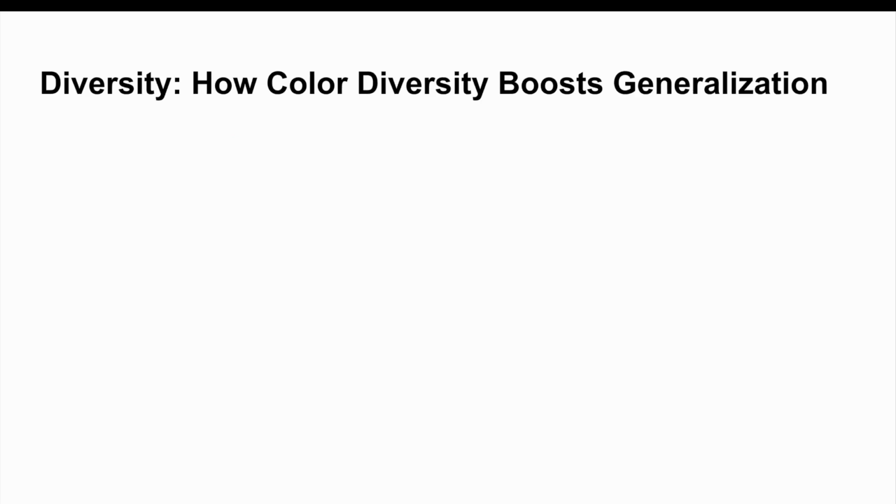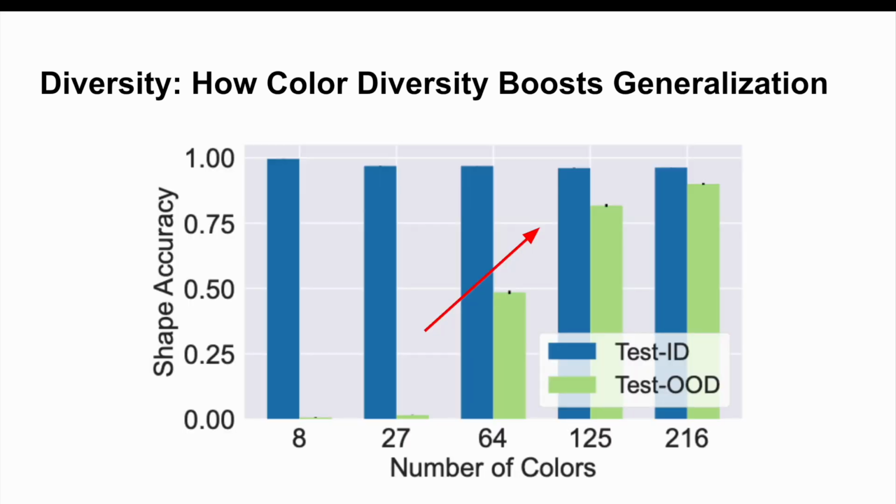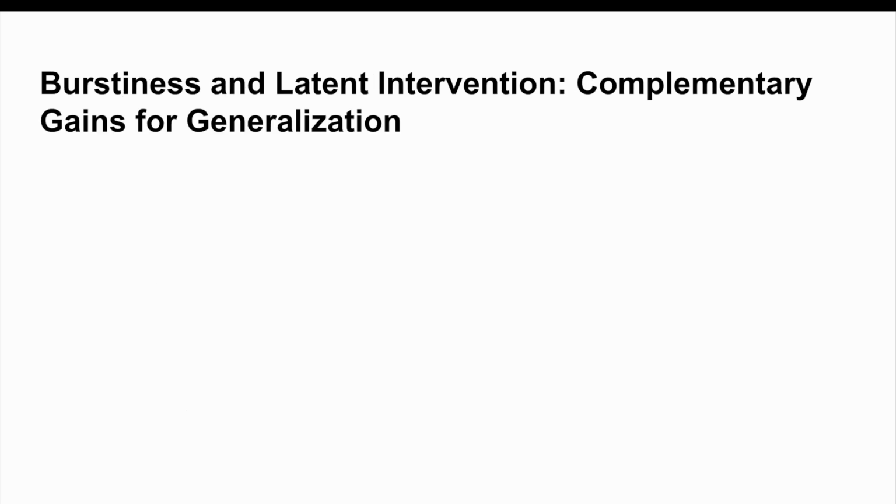Let's start by seeing what happens when we change the diversity of the training data. We increase the number of colors in the datasets from 8 up to more than 200. The results: the model's ability to generalize to the new combinations improved consistently, with shape prediction accuracy increasing by 89 percentage points. This suggests that simply adding diversity promotes a disentangling inductive bias that boosts generalization.